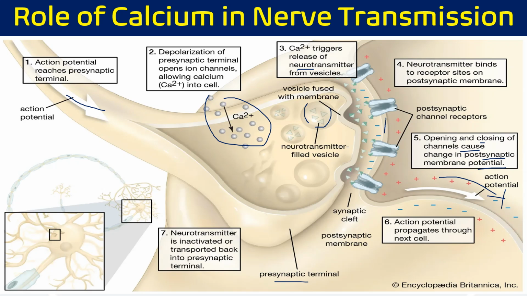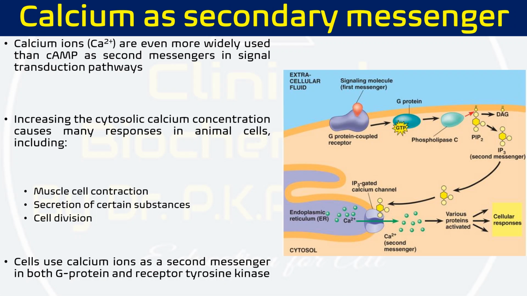So the action potential which came here is transmitted from the presynaptic nerve to the postsynaptic nerve with the help of the neurotransmitter. And for the release of this neurotransmitter, we require calcium. If this voltage gated calcium channel does not work or is defective, release of neurotransmitter will not occur and nerve conduction will be affected. So there we require calcium.